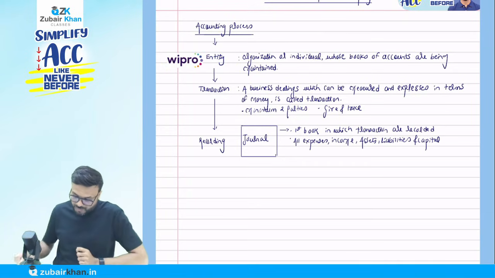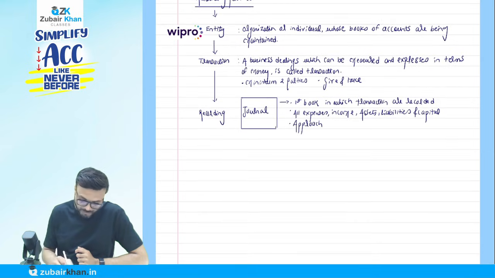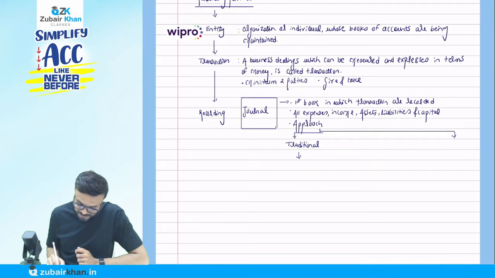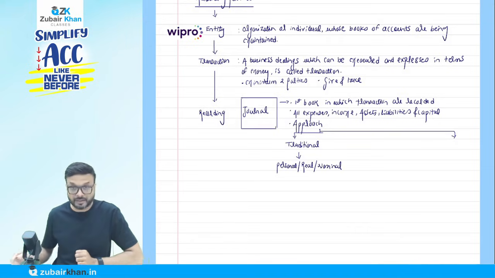Now there are two approaches when we do the accounting. We have two approaches, which you might know from foundation or graduation level. The one approach is the traditional approach when we pass the accounting entry. In the traditional approach, when you form the entry, basically you go to the rule of personal, real, or nominal.